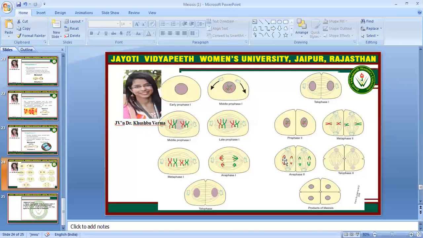Then the centromeres break down and sister chromatids move towards their respective poles. Then cells go into telophase, where the proper nuclear membrane starts to appear, the nucleolus starts to appear, spindle fibers start to disappear, and four haploid cells are generated after the completion of meiosis.